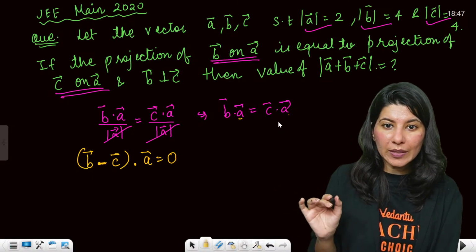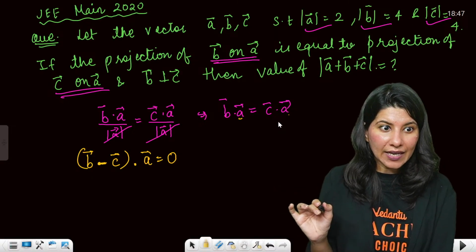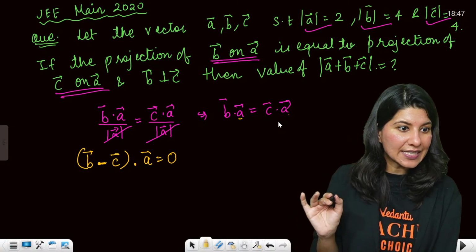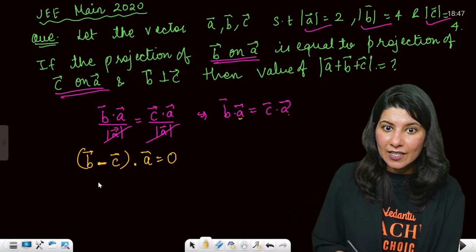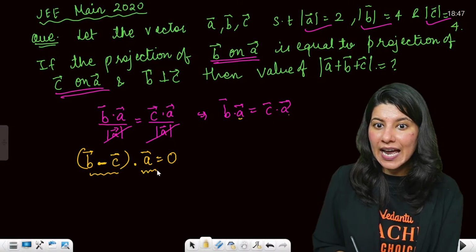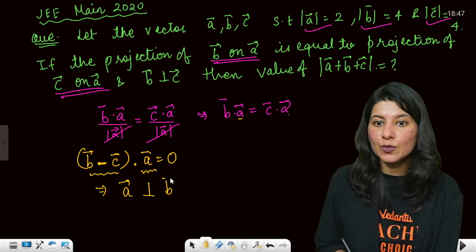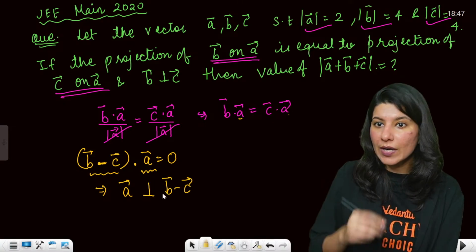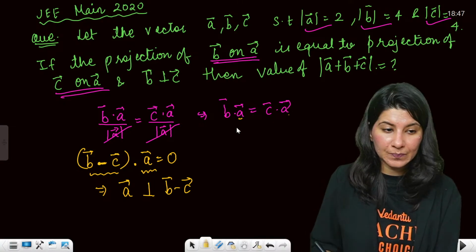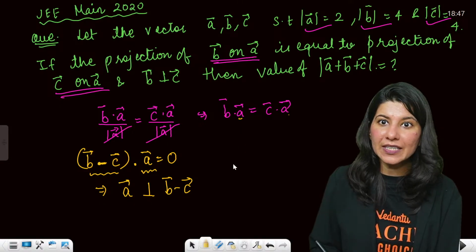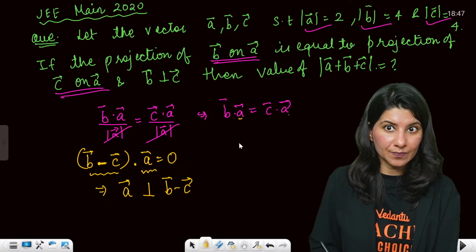Dot product between B minus C and A vector, did you just write it as 0? Yes. Dot product of B minus C and A vector, what does that mean? That A vector is perpendicular to B minus C vector. These two are actually perpendicular vectors, right? A is perpendicular to B minus C.